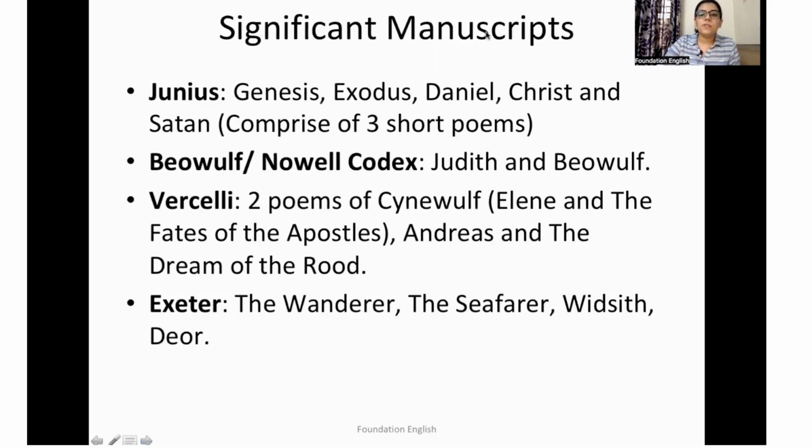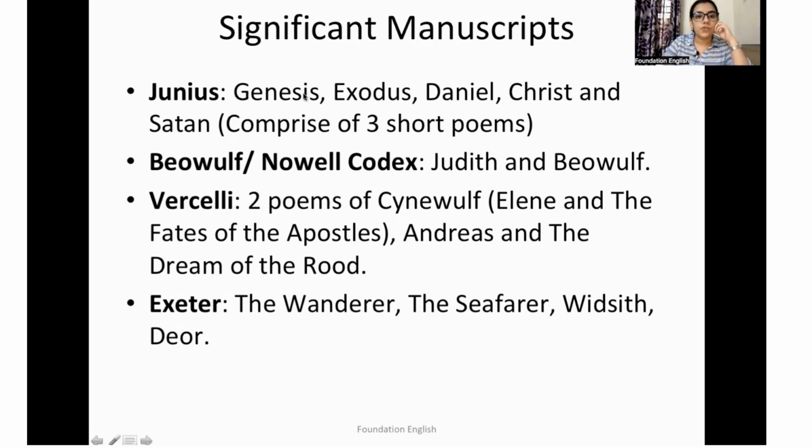We have 4 significant manuscripts. Now, of course, there must have been many more manuscripts, but the eventual natural decay and the invasions that led to the destruction of monasteries has left us with just 4 of these manuscripts, which are considered significant. So the first one is Junius. Now, I haven't included all the works because different books give different works. So I've collected the most important ones, which I believe.